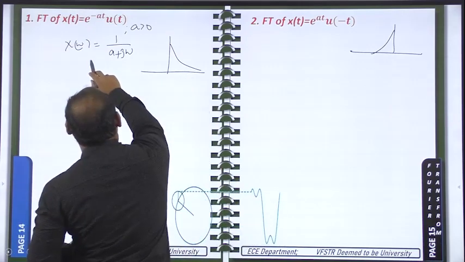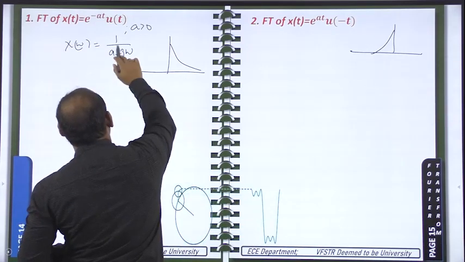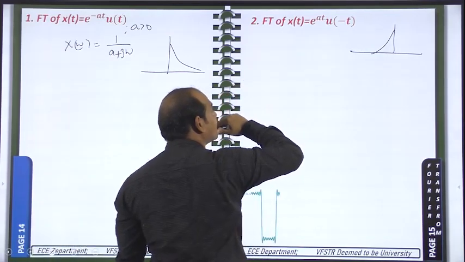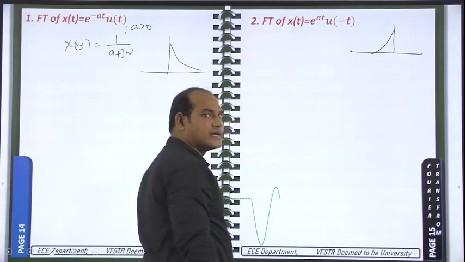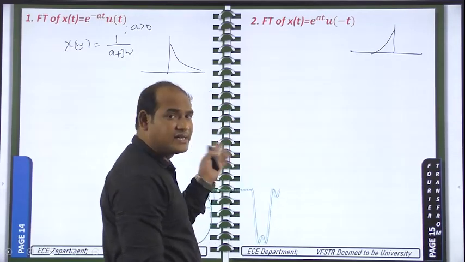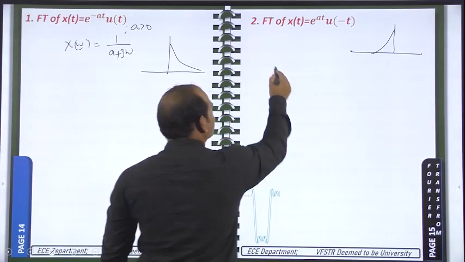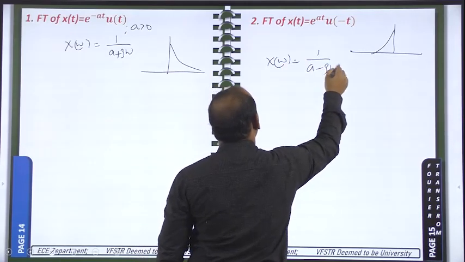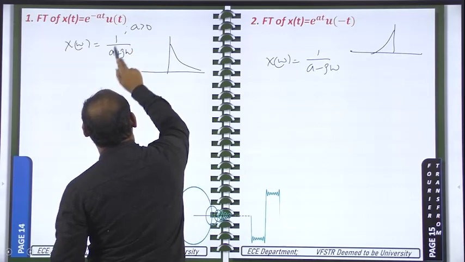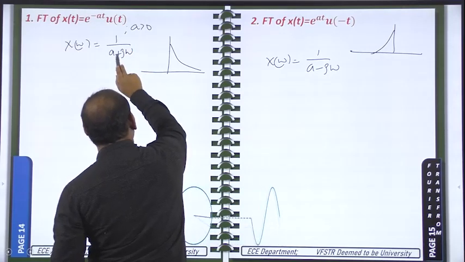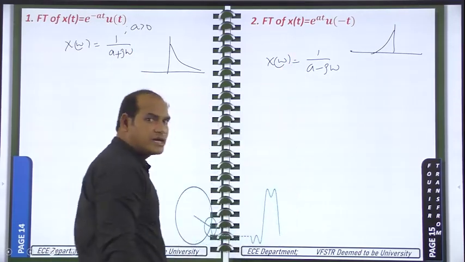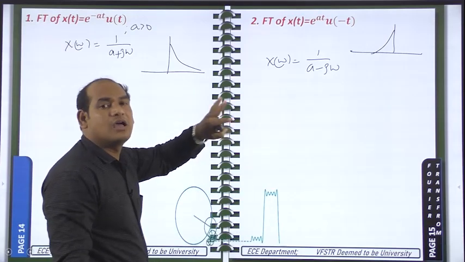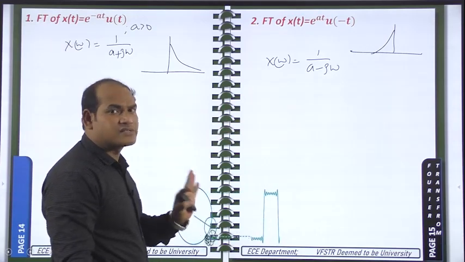So this is the Fourier transform of e power minus at u of t, that is 1 by a plus j omega. If you find the Fourier transform for this one, what will you get? 1 by a minus j omega you will get. This one also I did previously. So in this case, X of omega is 1 by a minus j omega. That means from 1 by a plus j omega, in order to get 1 by a minus j omega, just omega has to be replaced with minus omega. That means it is also a reversal operation.